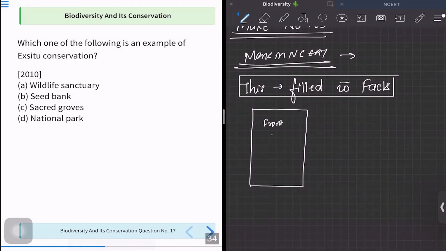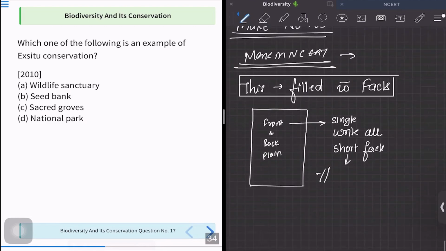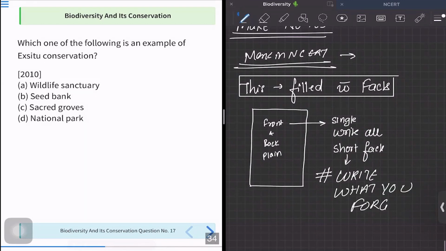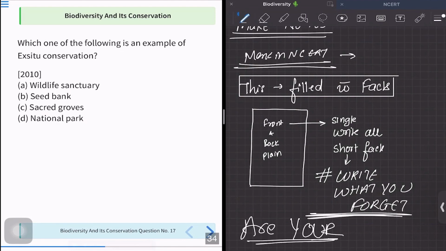The front and back. Try to take a plain paper, and on this single piece of sheet, write all short facts, and these facts are not the ones that are given in the textbook. This is where the main concept comes. You have to write what you forget. These are your notes. These are not for everybody. These are personalized for you. So make them personalized. What you forget.